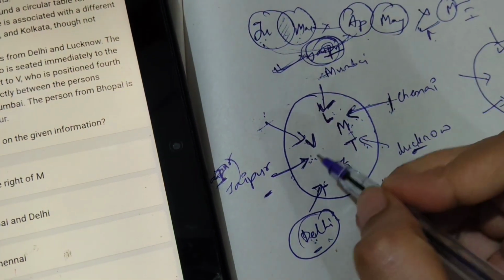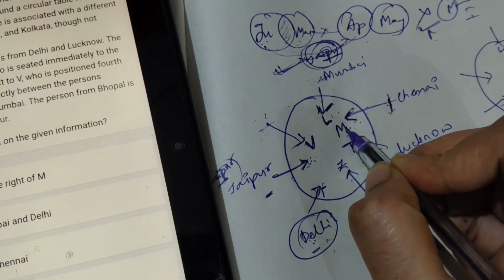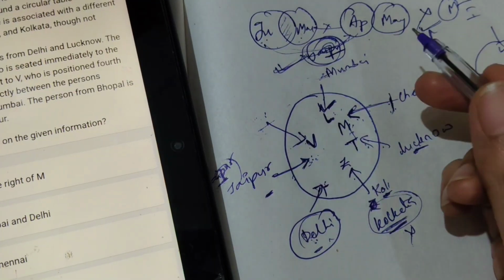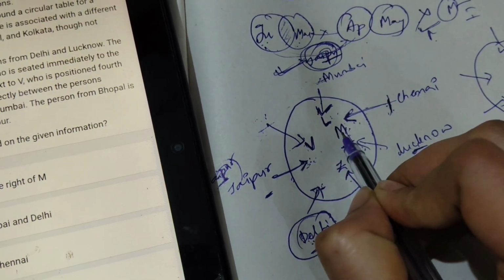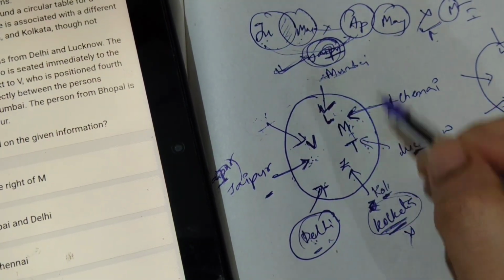So I hope you got it. Of the 2 possibilities, why I wrote M here: V is not associated with Mumbai, so obviously I should write M here, so that location, T has to be placed here.